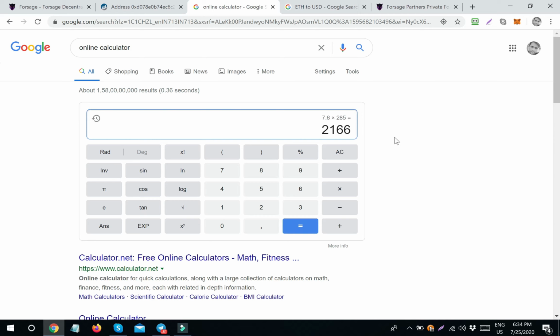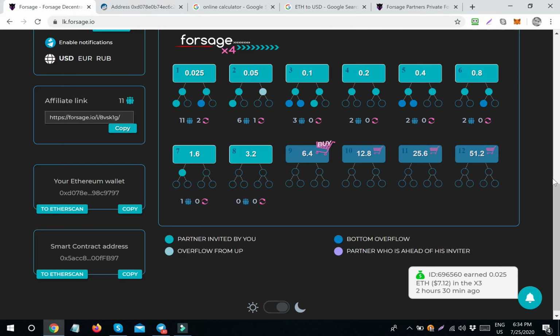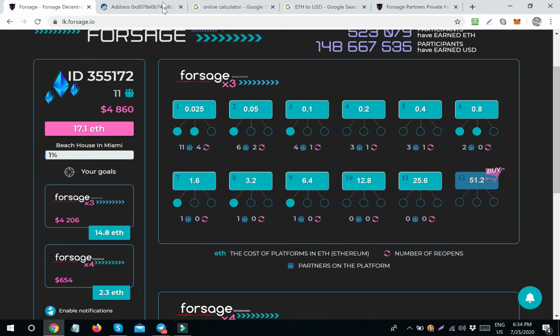So guys, I made about $2,166 in the last 20 hours only, and it's all because of Forsage, the spillover plan, where we get money from below and above when people join under us.